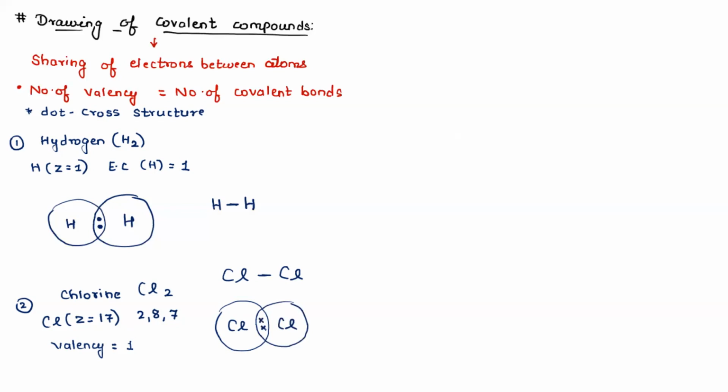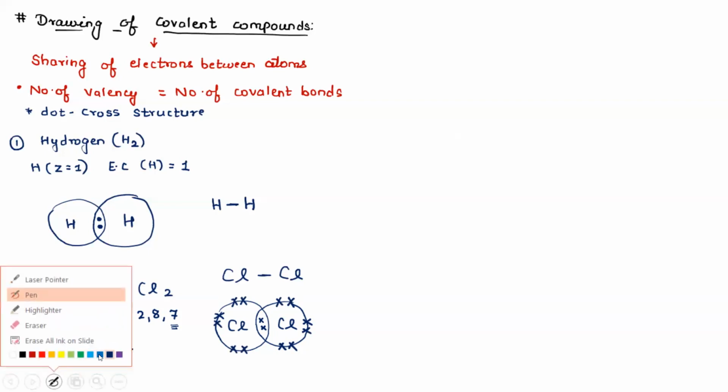From each chlorine, one electron is shared. Now, out of 7 electrons, if 1 electron is shared, how many electrons are still left? 6. So each chlorine atom will have 6 non-bonding electrons.